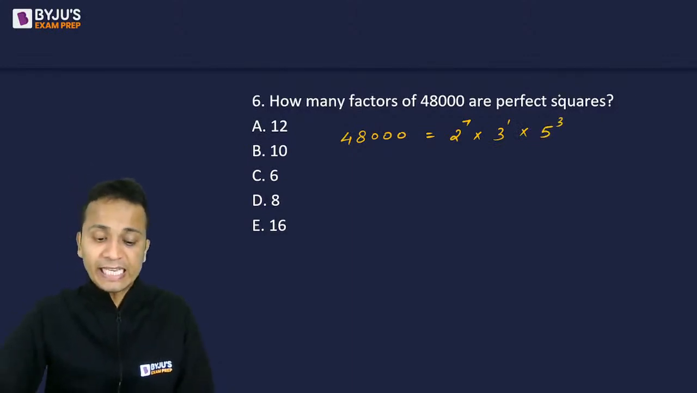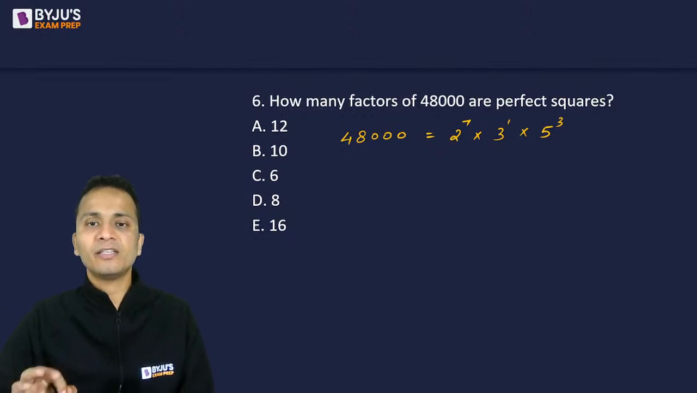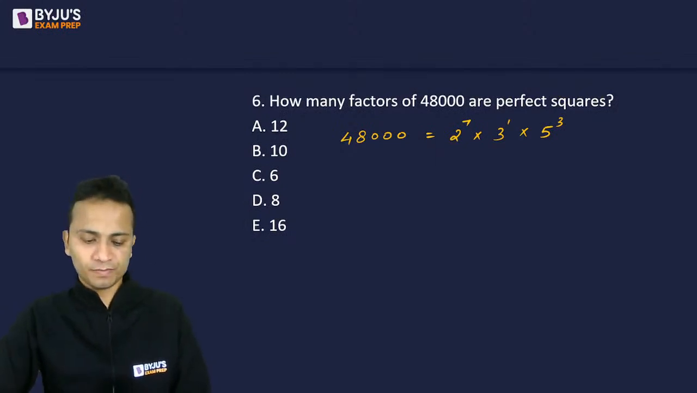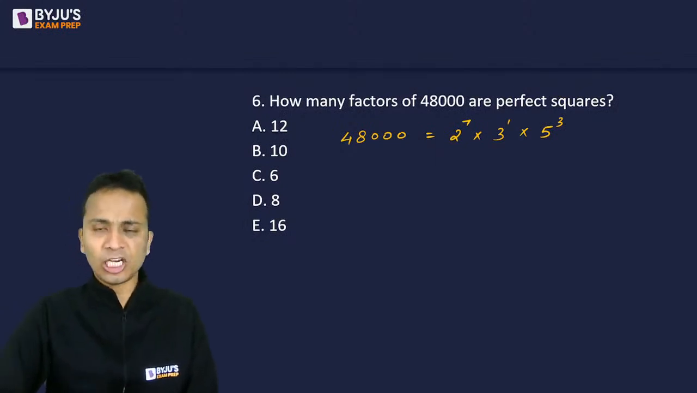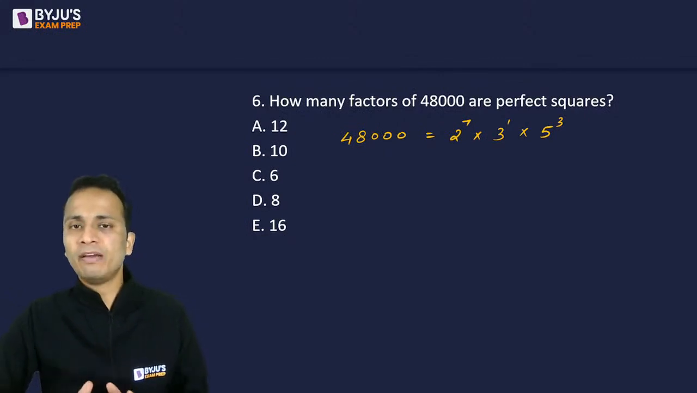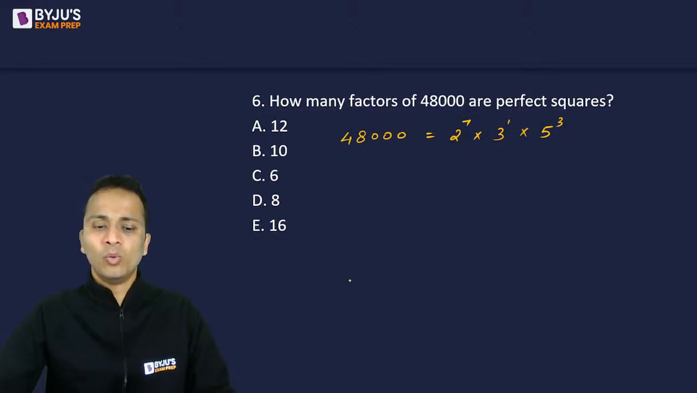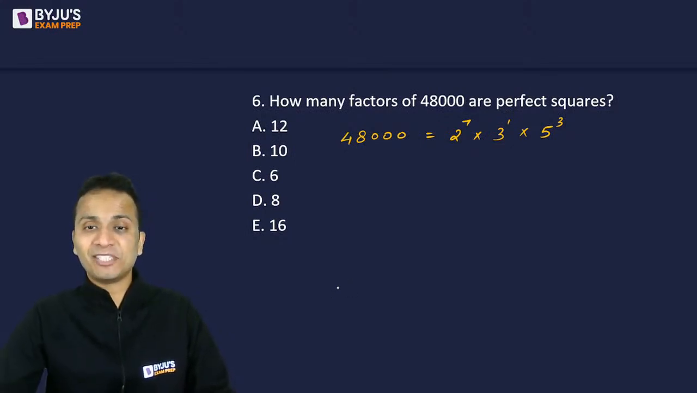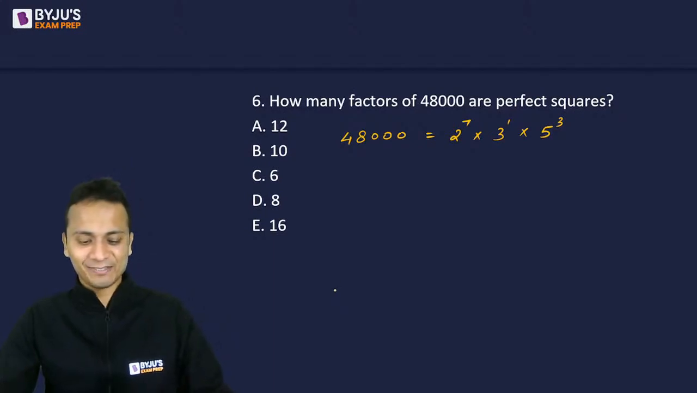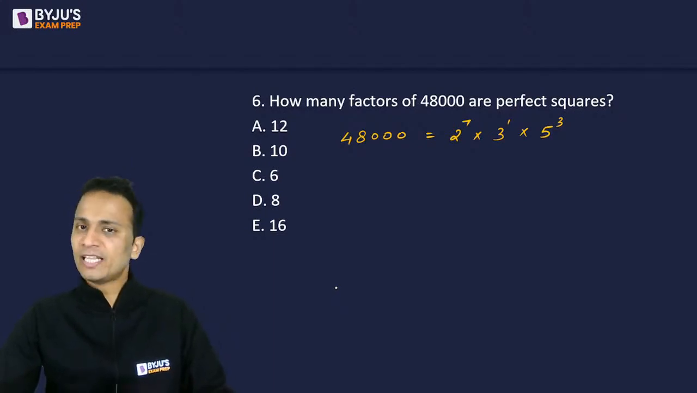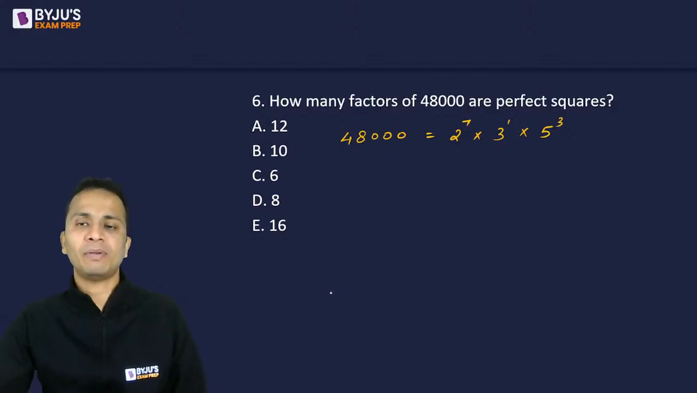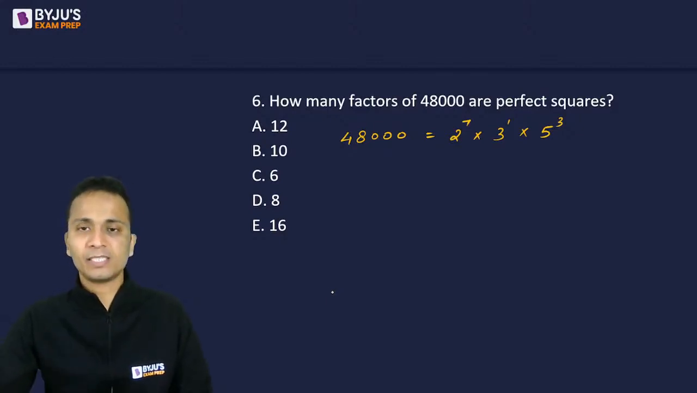raised to the power 1, multiplied by 5 raised to the power 3. Now give me a yes if you have done the same prime factorization. Come on, just write yes in the chat box if your prime factorization is same as what I have done, or tell me if there is any mistake in whatever I have done. I'll rectify that mistake. Yes. Okay. So 48,000 is 2 raised to the power 7 multiplied by 3 raised to the power 1 multiplied by 5 raised to the power 3. This is the prime factorization.